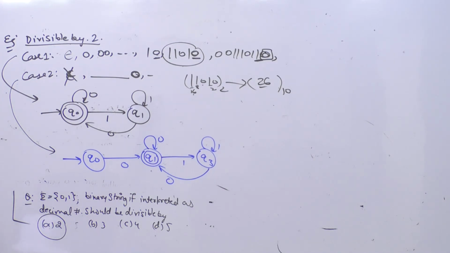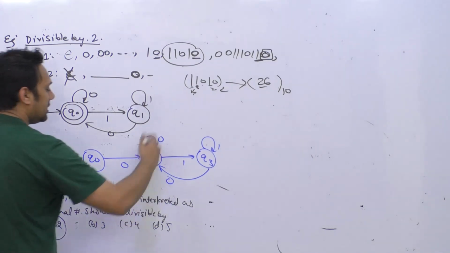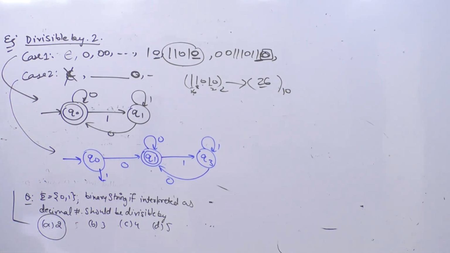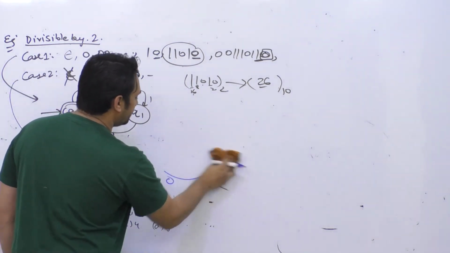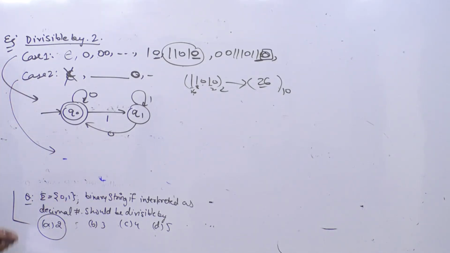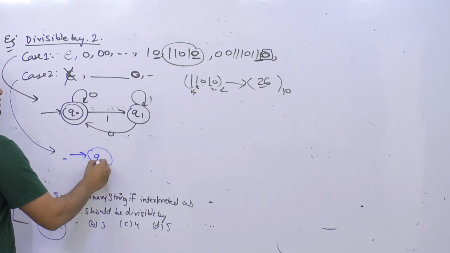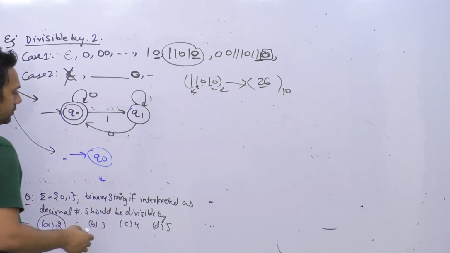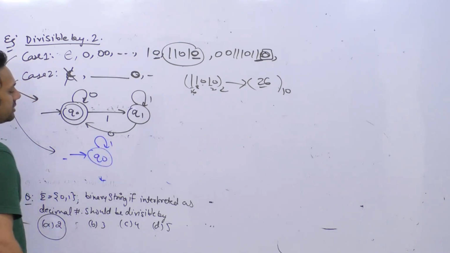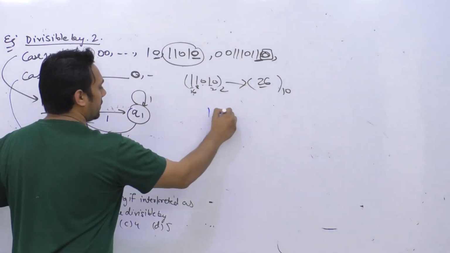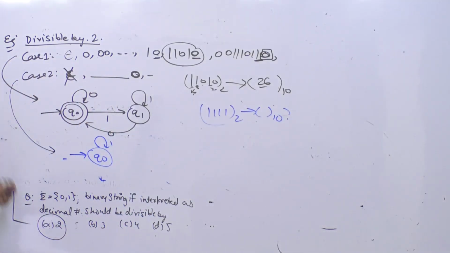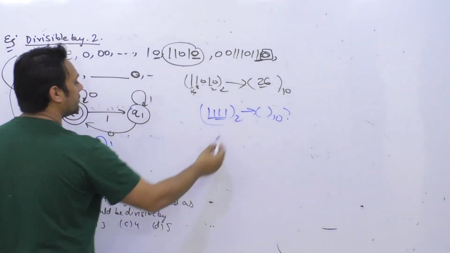Okay. But the problem is this is not minimized. Here also I have to take a transition for 1, so that will not be minimized. So I have to minimize this diagram. I can make a minimal one. How can you do it? The initial state is Q naught. We are just assuming that epsilon is not divisible by 2. So even if you get n number of ones, that is also not divisible by 2. For example, if you have 1 1 1 1, this is not divisible by 2 because this value is going to be 15. So if it is only ones, it is not divisible by 2.